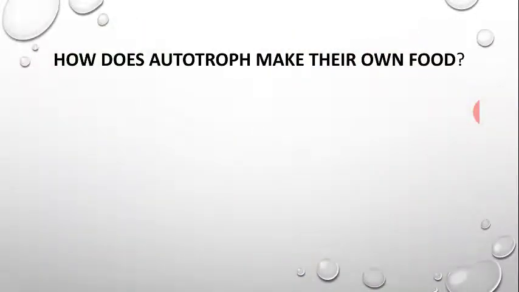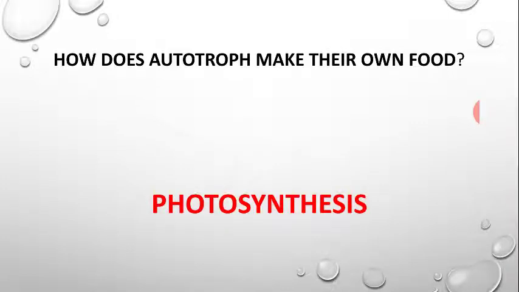But how does an autotroph make its own food? What are the processes that make it possible for plants to make their own food? The name of the process is photosynthesis. But what is photosynthesis? Photo means light and synthesis means making. The making of food in the presence of sunlight is called photosynthesis.